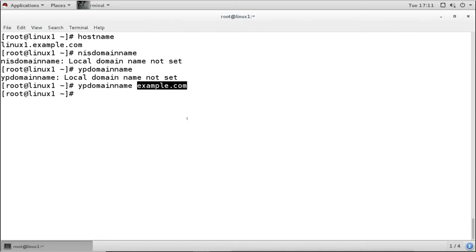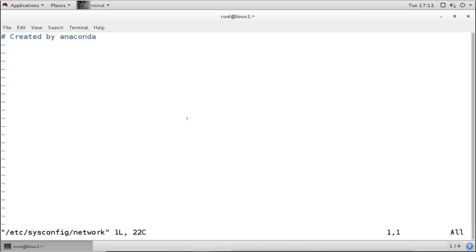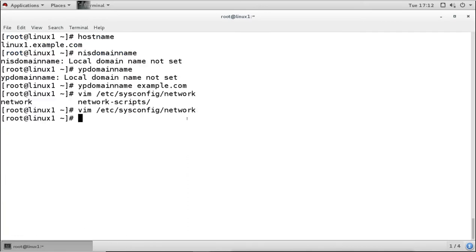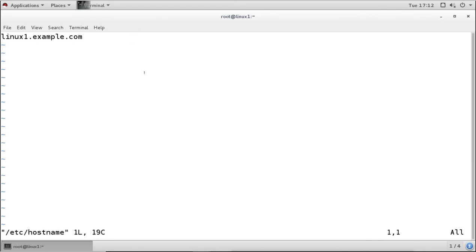If we want to make it permanent, then we have to go to the configuration file, this network file, or the configuration file for the hostname, and we can add here NISDOMAIN equal to example.com.